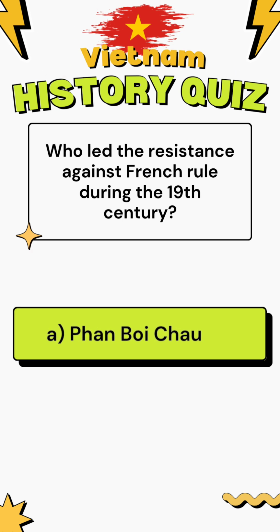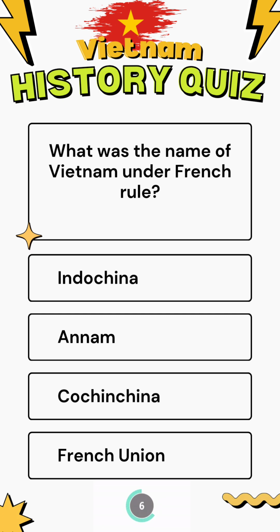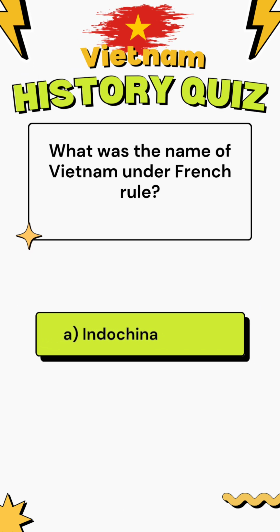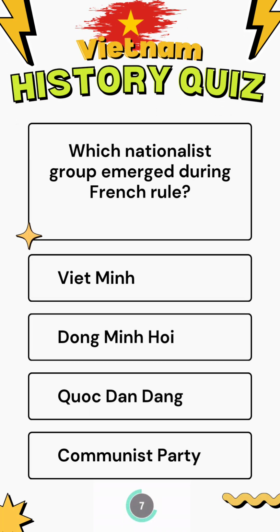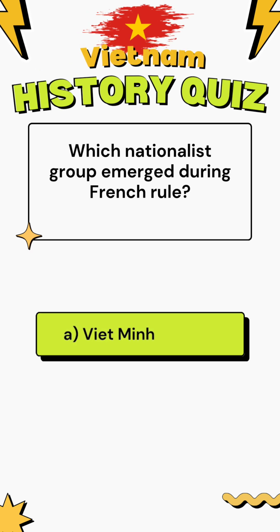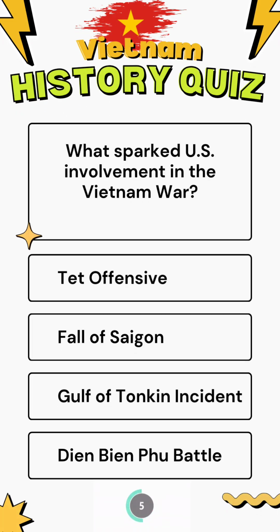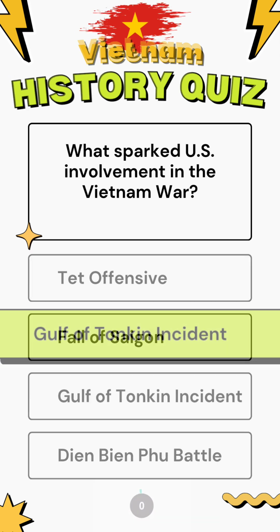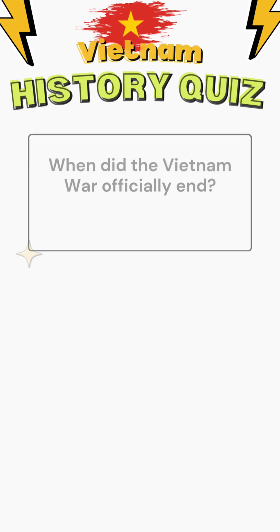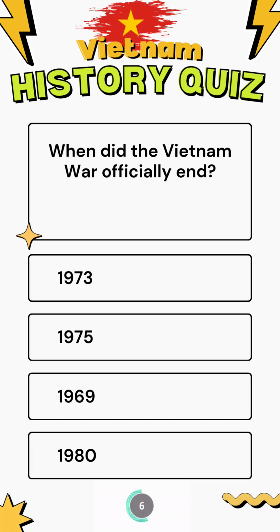Phan Boi Chau. What was the name of Vietnam under French rule? Indochina. Which nationalist group emerged during French rule? Viet Minh. What sparked U.S. involvement in the Vietnam War? Gulf of Tonkin incident. When did the Vietnam War officially end?